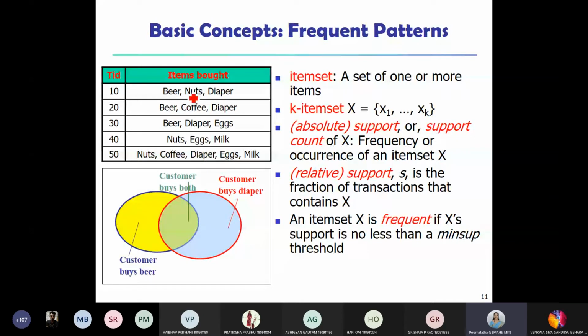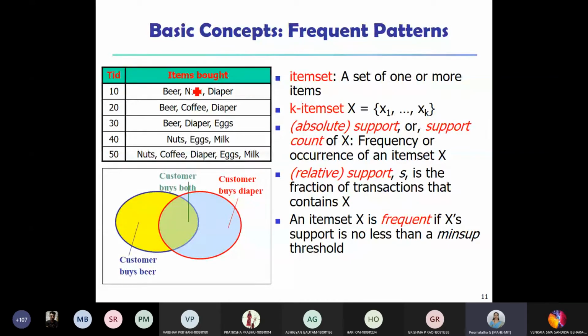Or take the example of coffee. Coffee is present here and then here. So the absolute support of the item coffee is 2. It means there are 2 transactions containing the item coffee. And when I say relative support, I also take into consideration the total number of transactions. Out of 5 transactions, 3 transactions are supporting the item nuts. So relative support is 3 by 5.